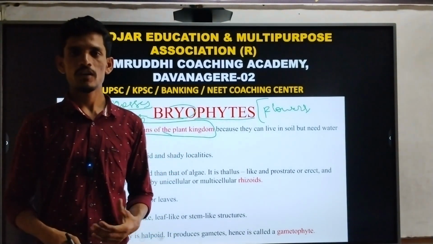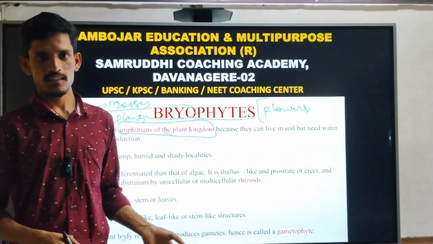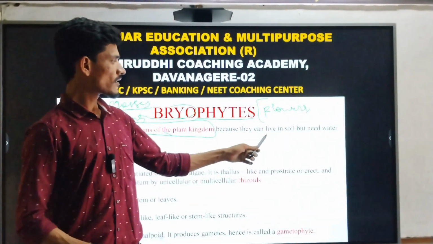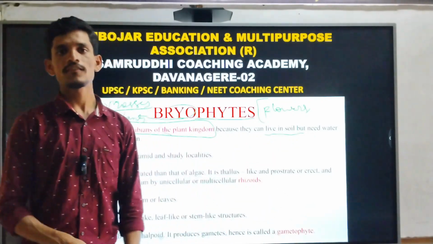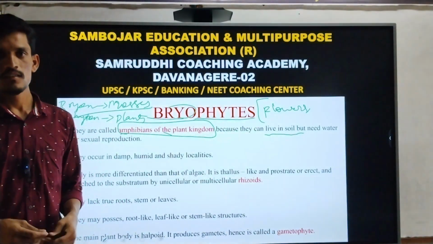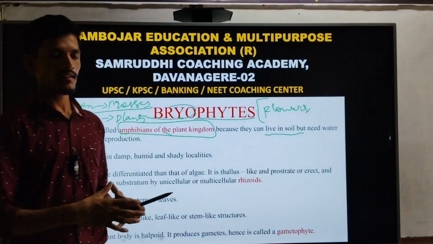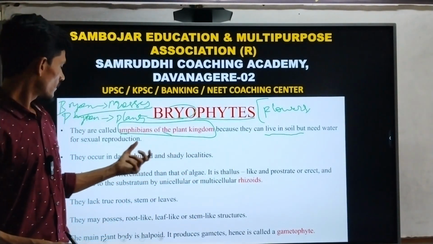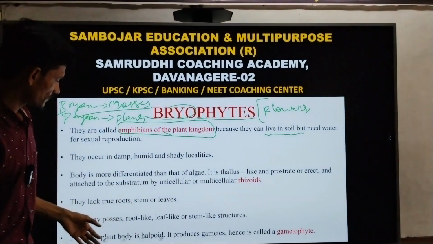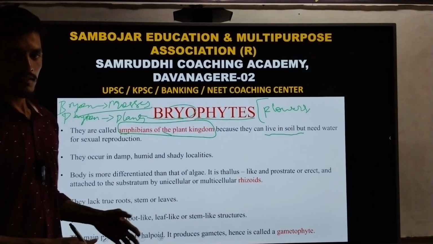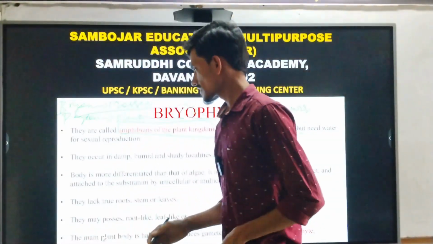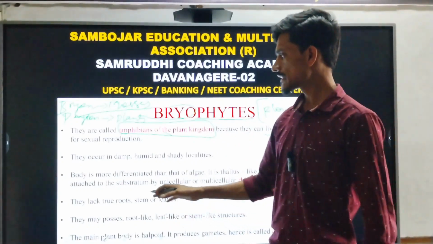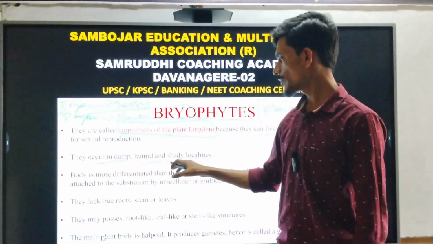Why are the bryophytes called the amphibians of the plant kingdom? They live in soil but need water for sexual reproduction. They grow in soil but need water to complete their life cycle. And the habitat of bryophytes: they occur in damp, humid and